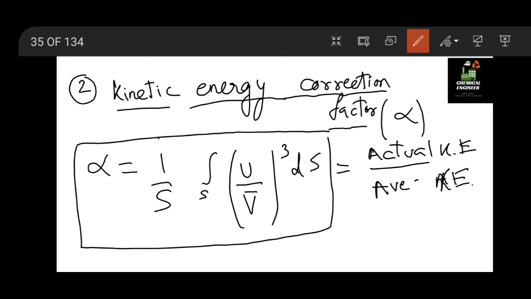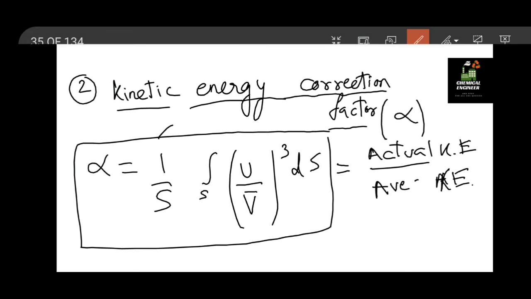So I don't recommend you to remember this equation directly, but you should understand how we get this equation. That we are not going to discuss in this video. Moreover, you have to remember some values. For laminar flow, we have alpha equal to 2, beta equal to 1.33.